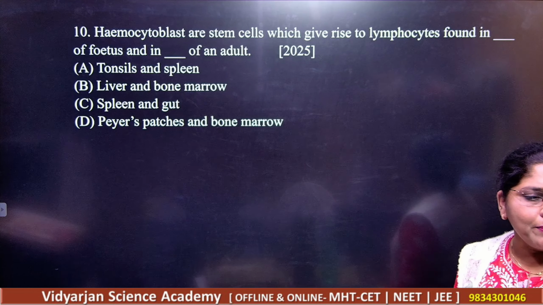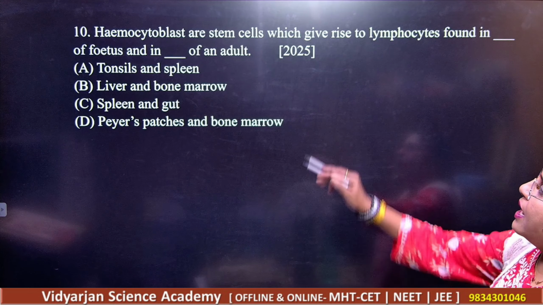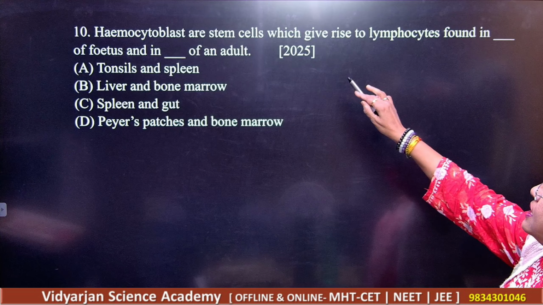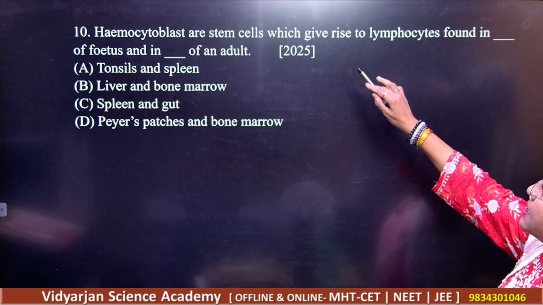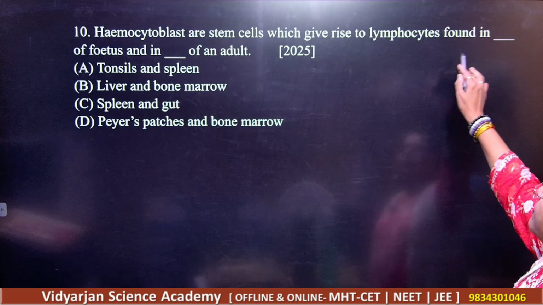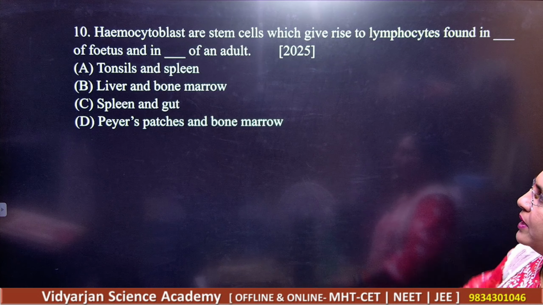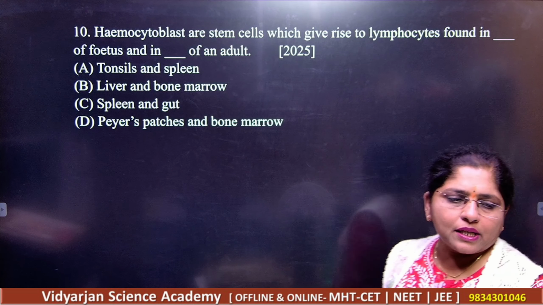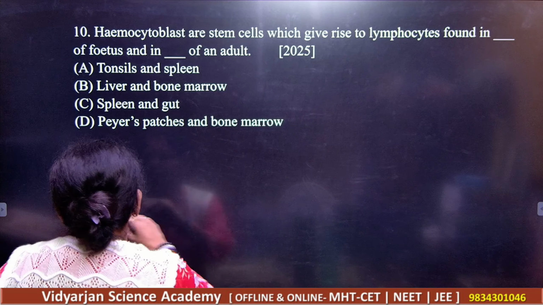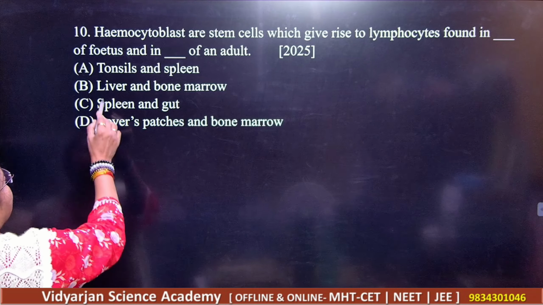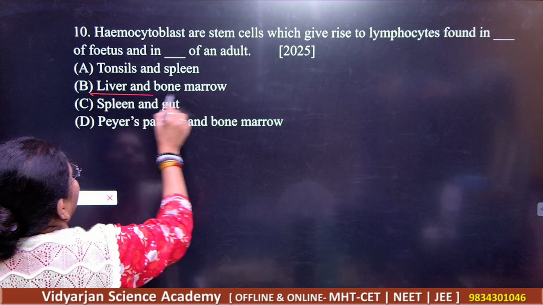Next, question number 10. See here, hemocytoblasts are stem cells which give rise to the lymphocytes found in the fetus and in dash of the adult. So where will be the things here? These cells will be present here in the liver and bone marrow.